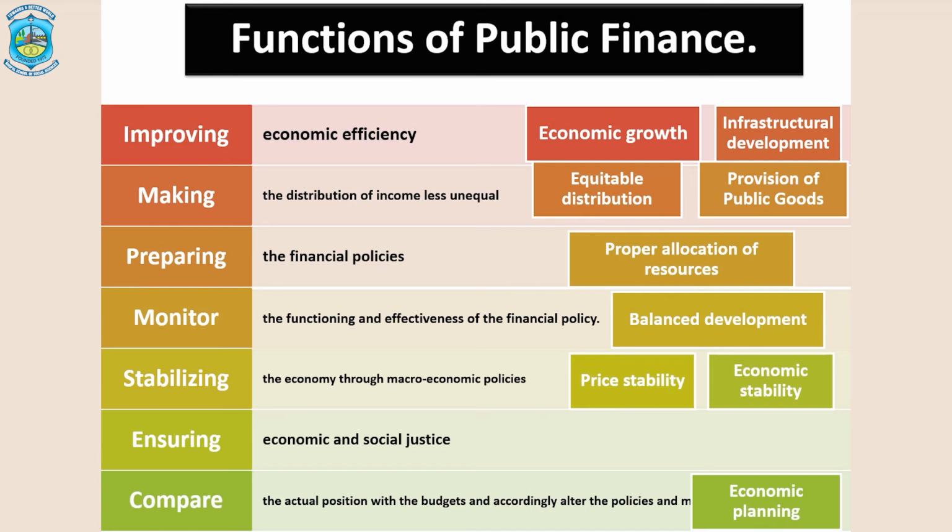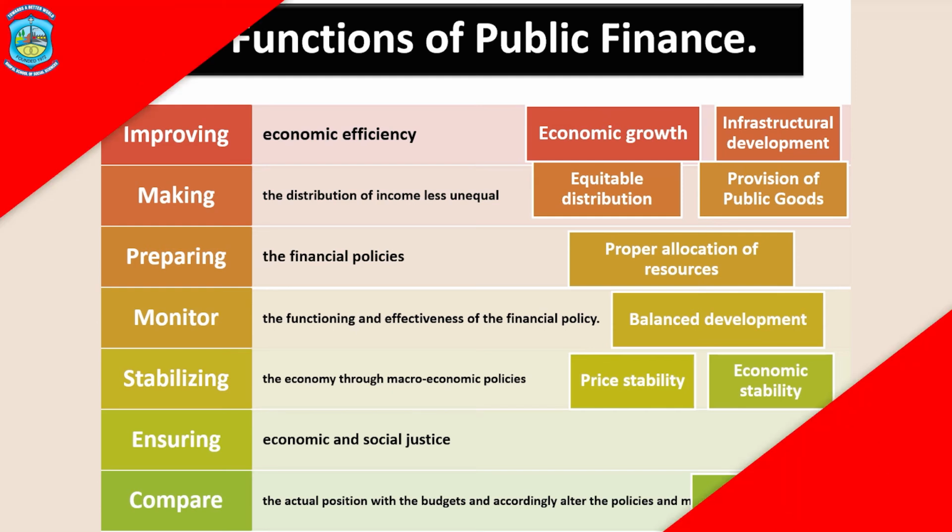Okay. So the importance of public finance is it ensures social and economic justice in the country. And last, the function was to compare the actual position with the budgets, with the planned one. So, the importance of public finance is it helps in economic planning.